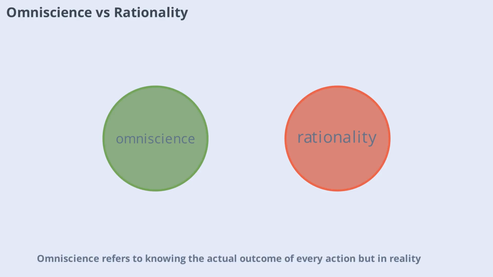Omniscience refers to knowing the actual outcome of every action, but in reality this is impossible. Rational agents instead act based on expected success using the information available to them. While an omniscient agent would always make the perfect choice, rational agents strive for the best possible outcome given their knowledge and perceptions. This distinction highlights the practical challenges of building intelligent systems that operate in uncertain environments.